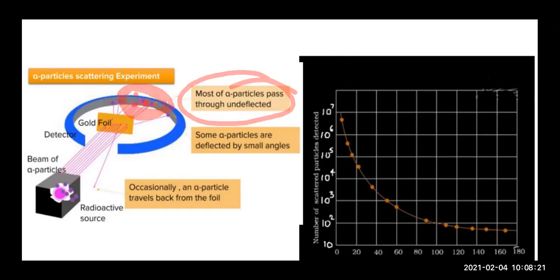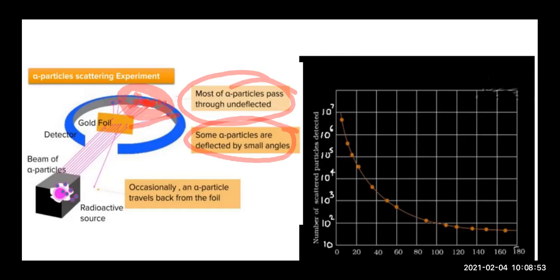A number of scintillations, a number of luminous hits were produced at this part of the detector, showing that most of the alpha particles are passing through the gold foil without any deflection, right?